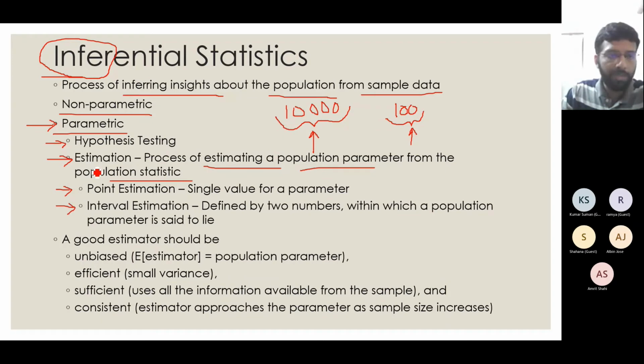Point estimation means that I am estimating a single value for a population parameter, that I tell that the population mean is this value A or B, or the population variance is C. I am fixing on a particular value. That is actually very complex, right? To be able to tell with 100% confidence that the mean is particularly this.